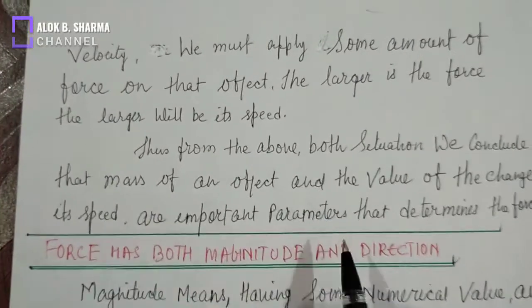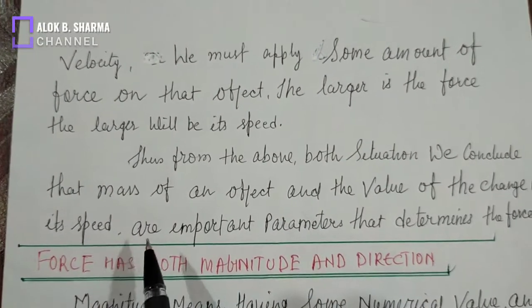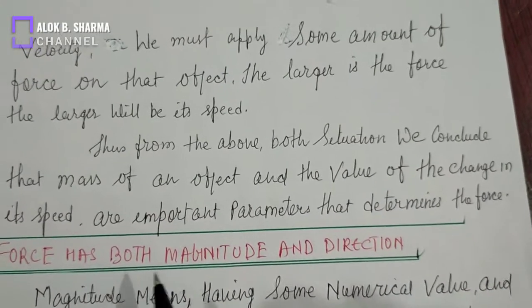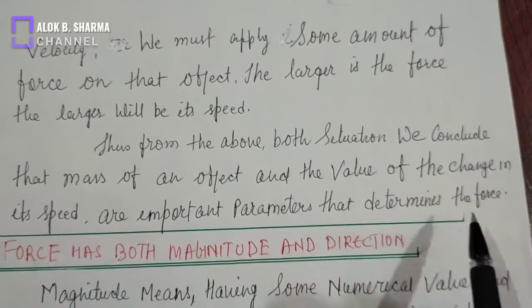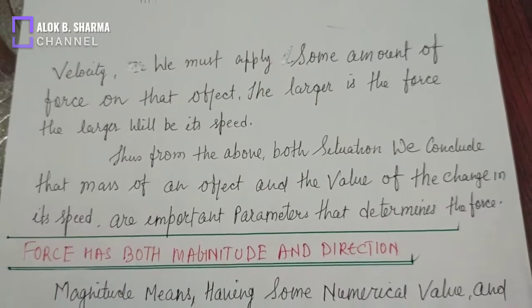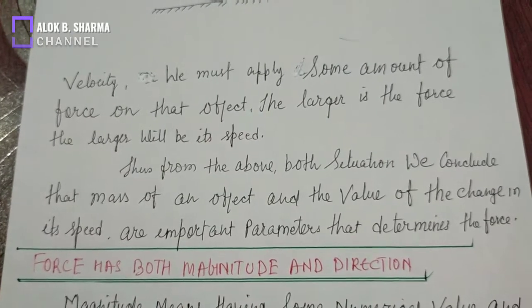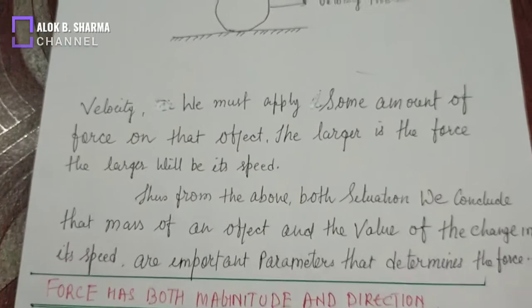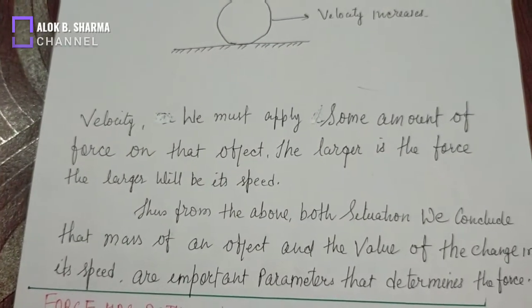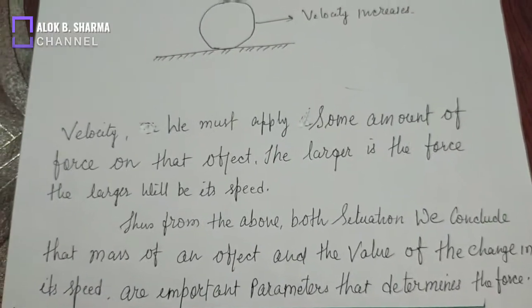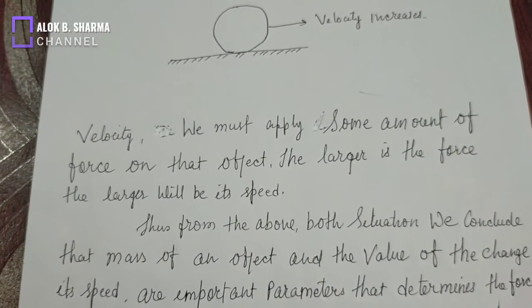So from both of the above situations, we conclude that the mass of an object and the change in its speed are important parameters that determine the force. To determine the force, we must know the mass and the change in speed. The parameters are the mass of the object and the change in the speed of the object.